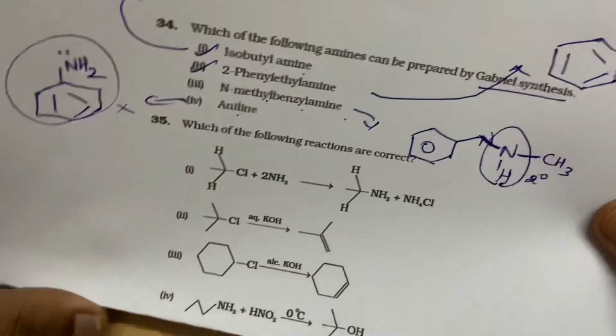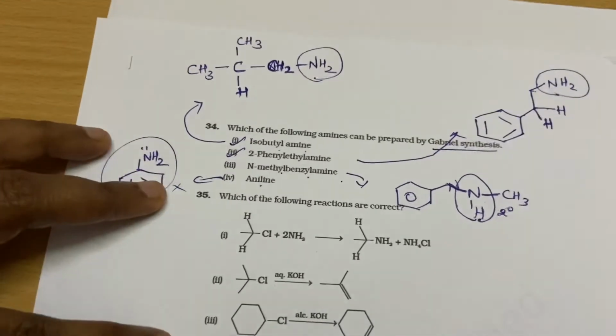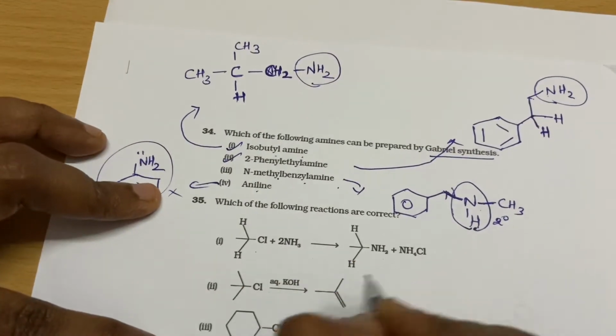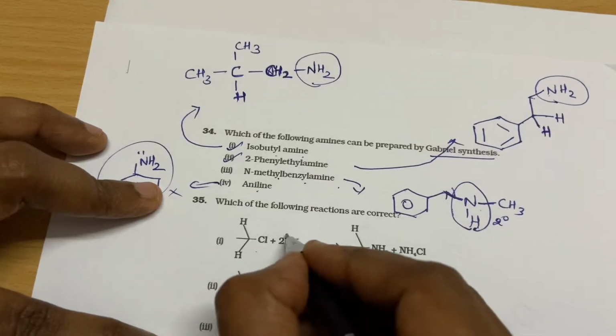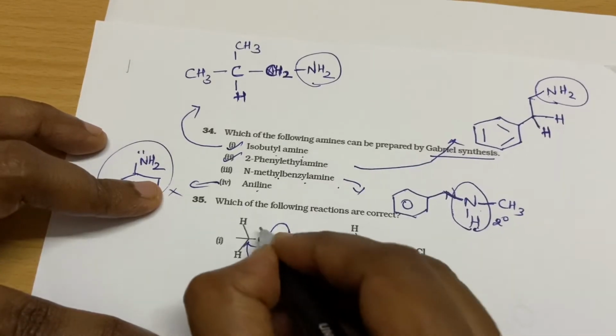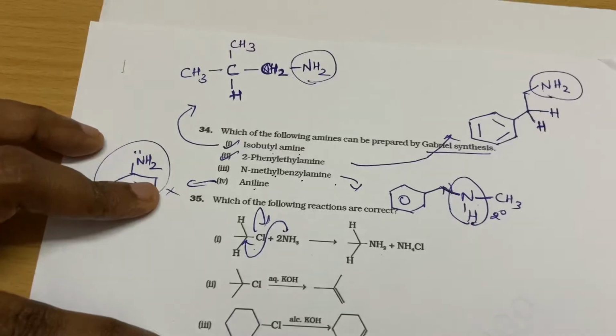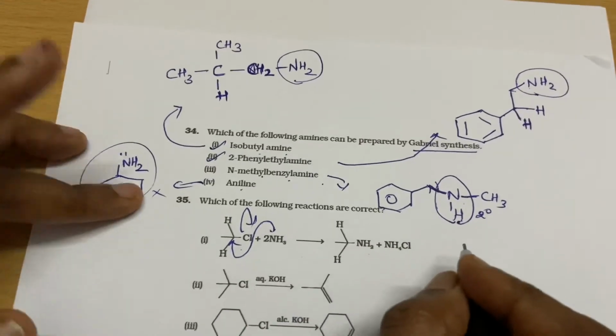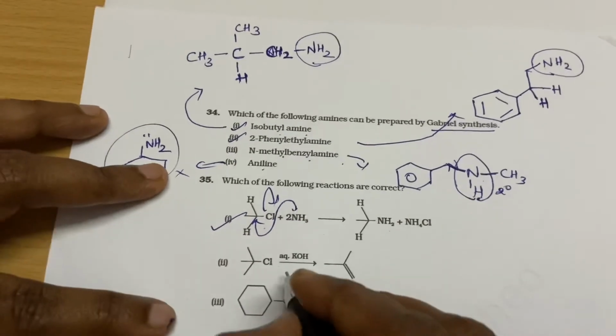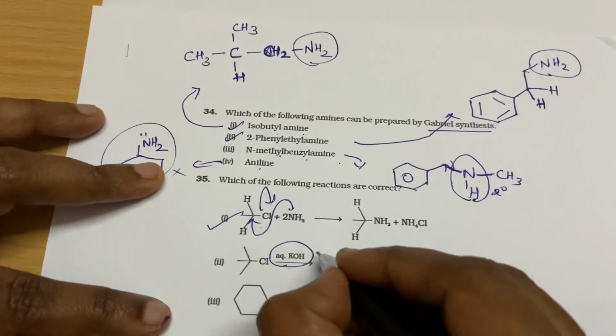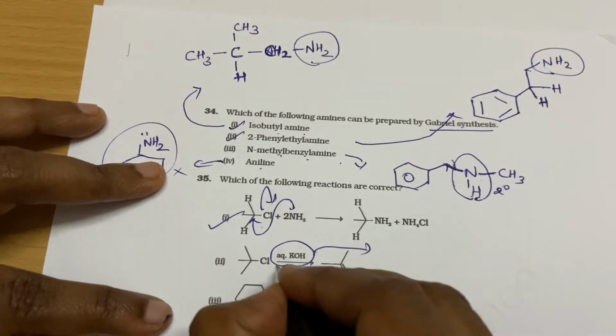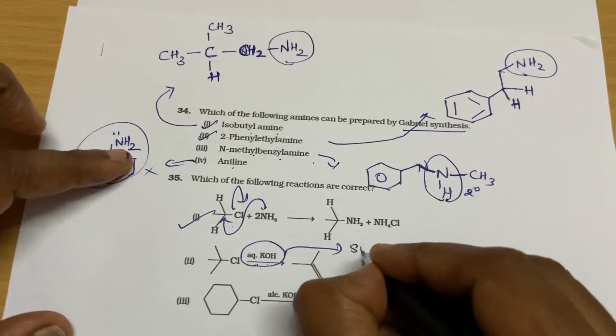Okay, which of the following reactions are correct? When you see this, it is a substitution reaction. Your nitrogen attacks this carbon, your chlorine goes out, so this is a nucleophilic substitution reaction. This is possible. And aqueous KOH is a reagent for substitution.